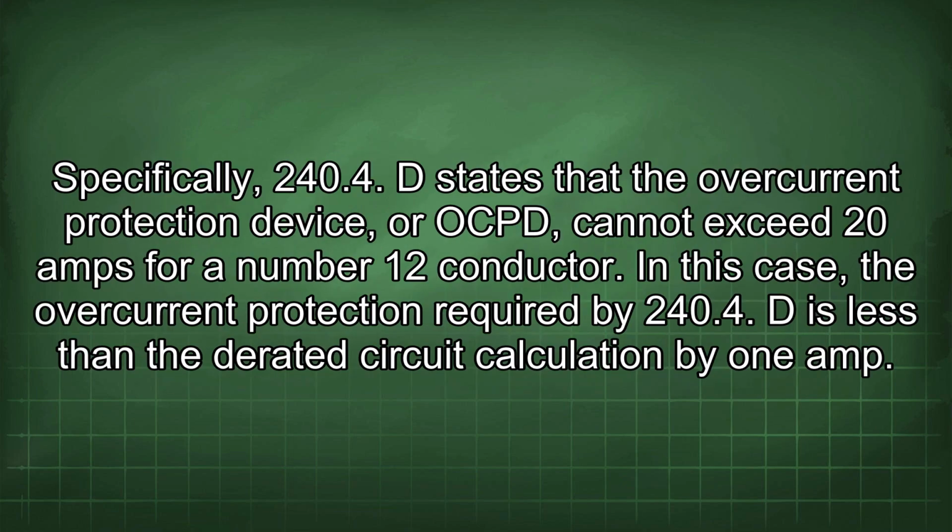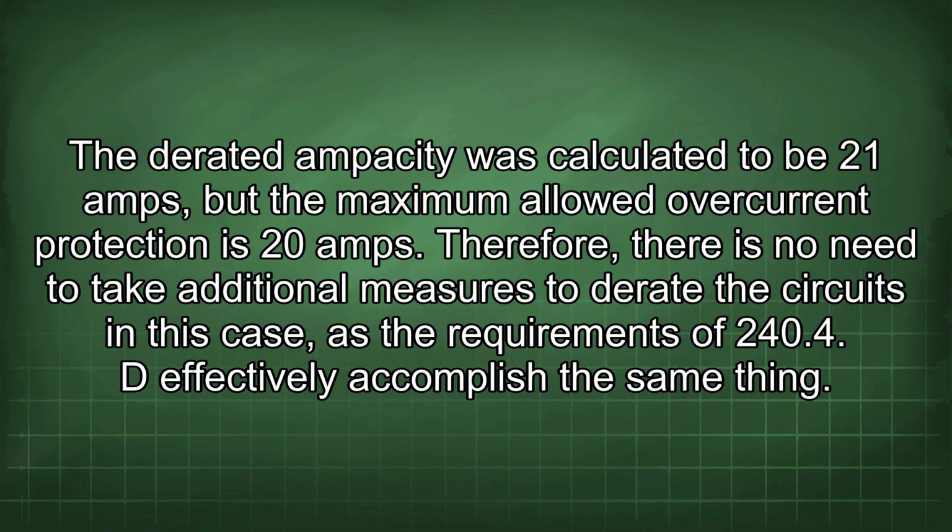Specifically, 240.4(D) states that the overcurrent protection device, or OCPD, cannot exceed 20 amps for a number 12 conductor. In this case, the overcurrent protection required by 240.4(D) is less than the derated circuit calculation by 1 amp. The derated ampacity was calculated to be 21 amps, but the maximum allowed overcurrent protection is 20 amps. Therefore, there is no need to take additional measures to derate the circuits in this case, as the requirements of 240.4(D) effectively accomplish the same thing.